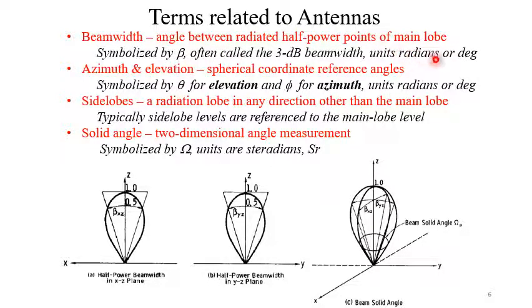The unit is radian or degree, whatever may be. Azimuth and elevation are the spherical coordinate reference angles. One is theta, another is phi. Now the side lobes: a radiation lobe in any direction other than the main lobe. Then the solid angle, it is the two-dimensional angle measurement, symbolized by omega, and its unit is steradian.